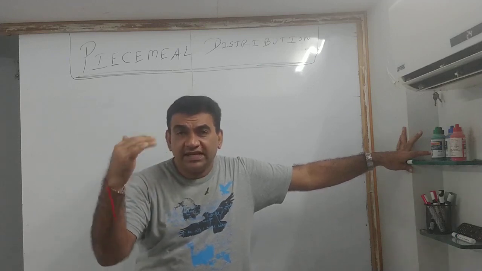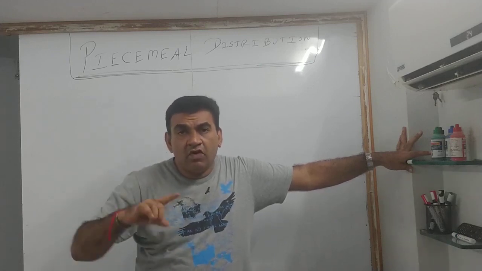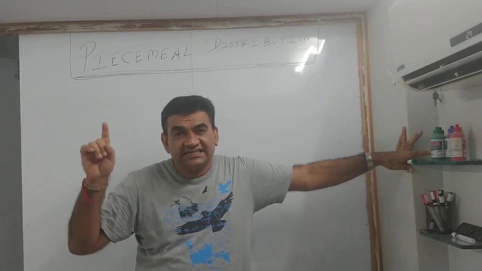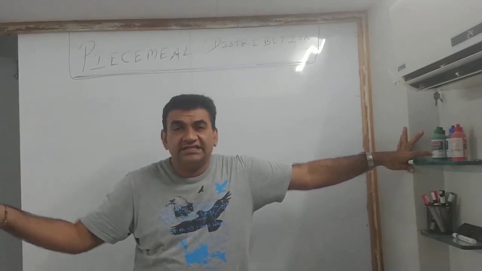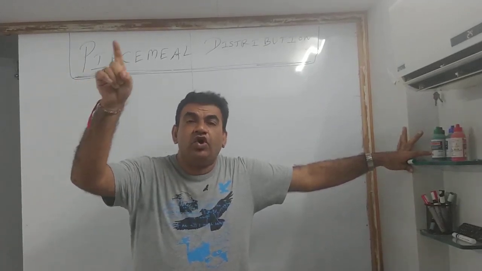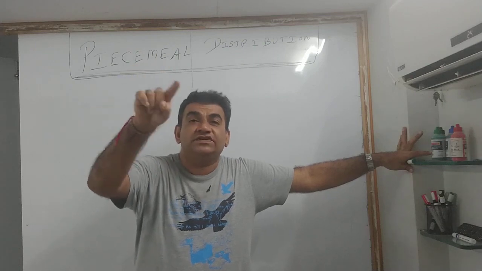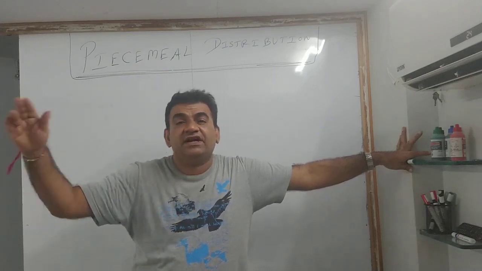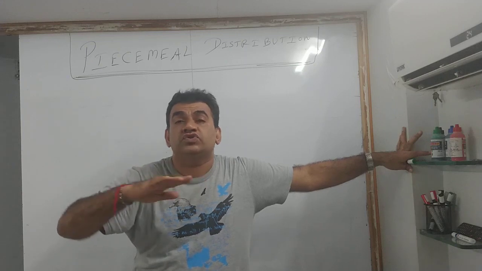If you make a mistake in preparing the first statement, automatically the second half of the second statement, which is based on the calculation you did in the first statement, also goes wrong.